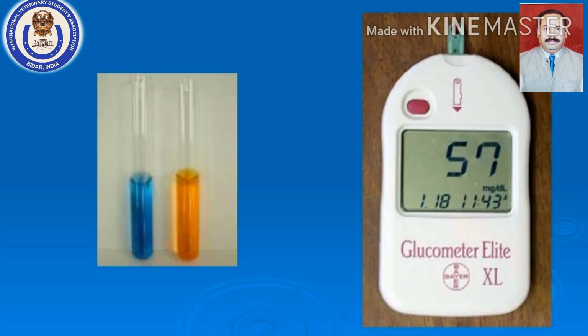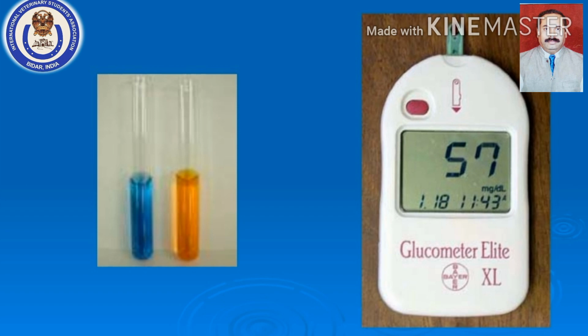Let us go to the next slide. Here the photograph clearly indicates, on the left side, two test tubes. In one sample it is normal urine, and the blue color has not changed. In the other test tube you can see the blue color of the Benedict reagent has changed to brick red color. So it is a positive sample. Negative and positive samples have been compared.